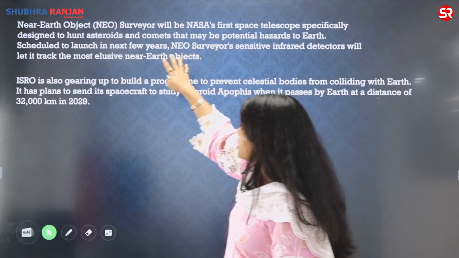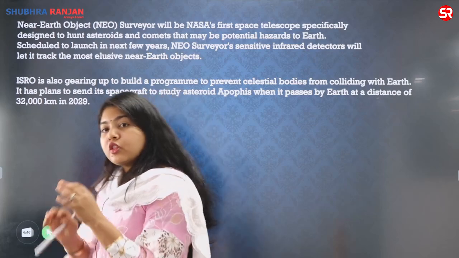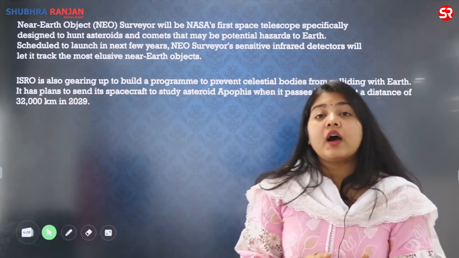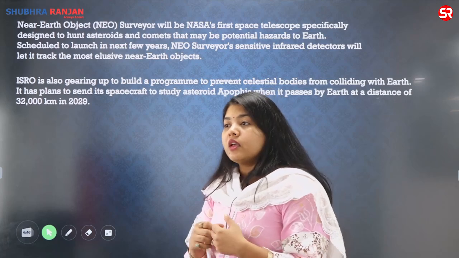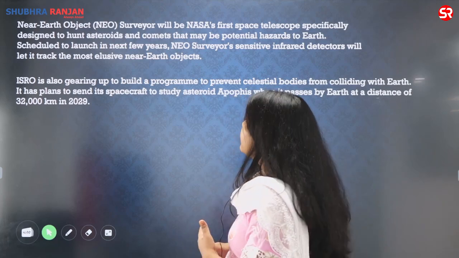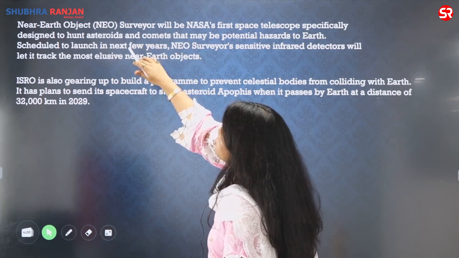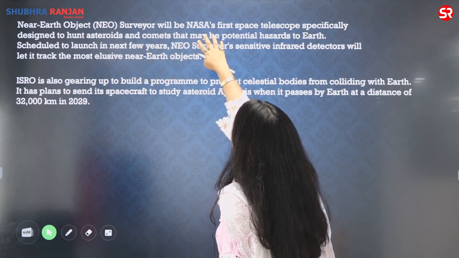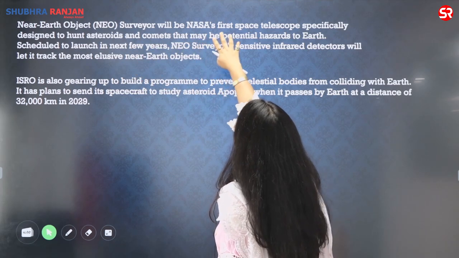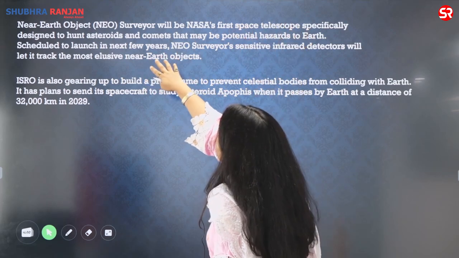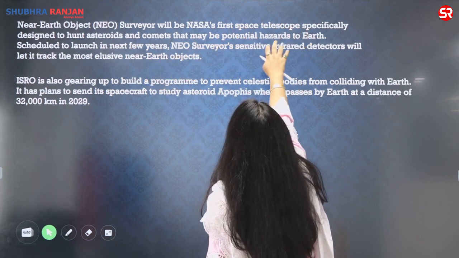This is for the conclusion of the answer. So for the body of the answer, we have understood what are the different types of asteroids, what are the possible impact it can have, how can I prevent it, and then for the conclusion you can write that near Earth orbits objects, or NEO Surveyor, is a surveyor by NASA. It is the first space telescope specifically designed to hunt the asteroids and comets that may be potential hazards.